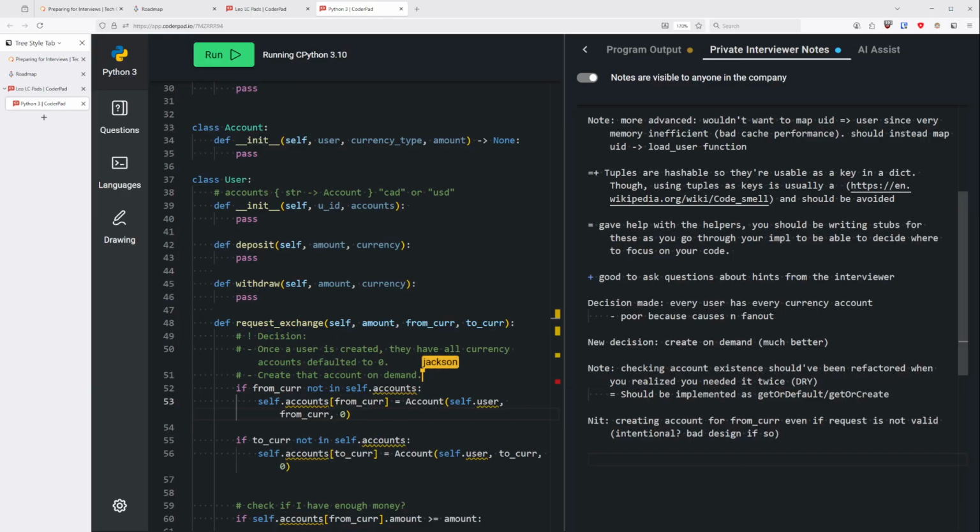Right, so this is the check, and if I don't have it created, then we create it. Then we check if I have enough. If I do, then we make the actual exchange.